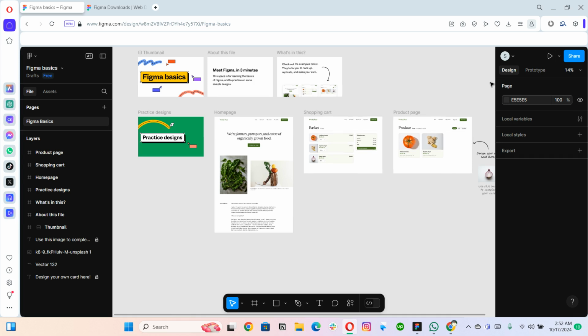If you have downloaded the desktop app, you can work on that or learn on that or practice on that. Or in case you want to stay with the web version, you can stay with the web version as well. One more thing, there will be a question: if we want to download the desktop app, is there any system requirement? There is no requirement. Figma has a very light desktop app. It really works on any system. You just need to have a good internet connection, and along with that, Figma is basically cloud-based software.